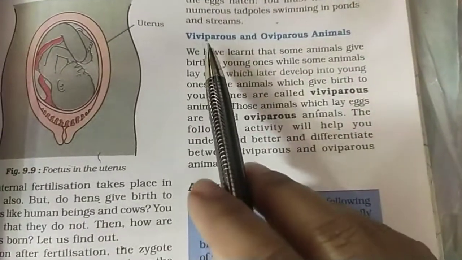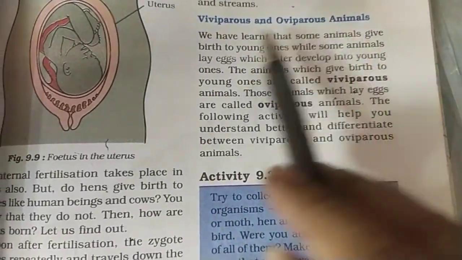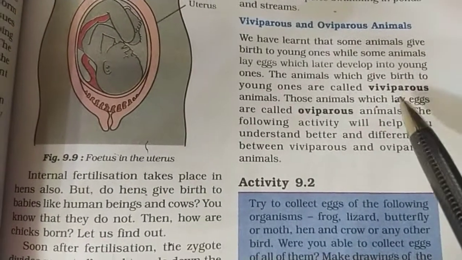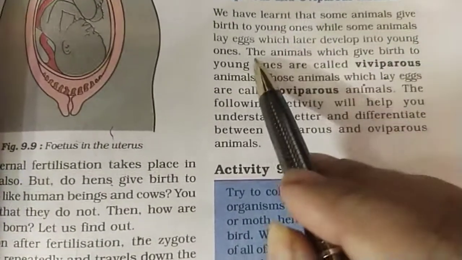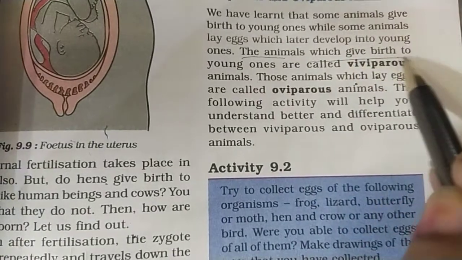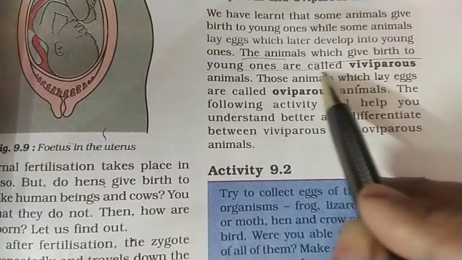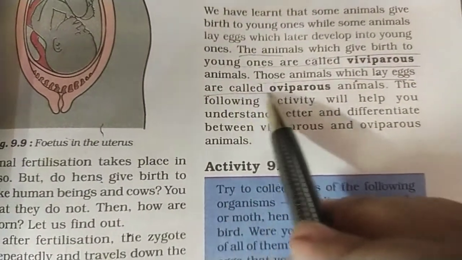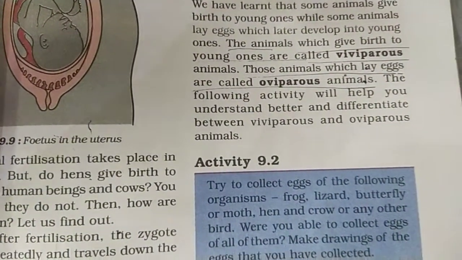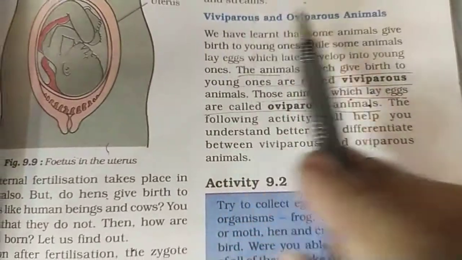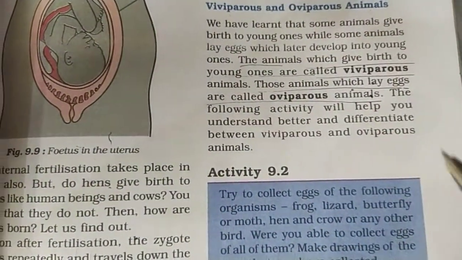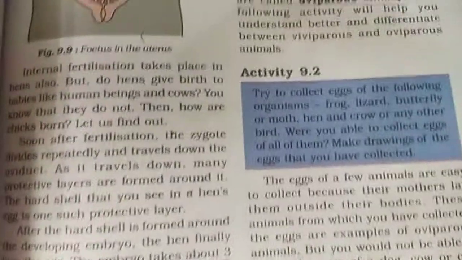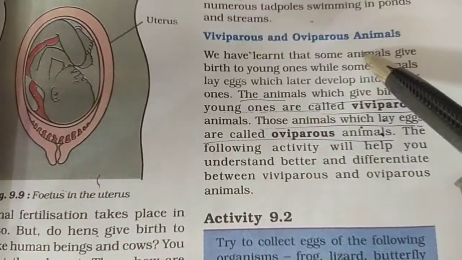Now the next topic is viviparous and oviparous animals. You all know that viviparous are those animals which give birth to young ones. The animals which give birth to young ones are called viviparous. Those animals which lay eggs are called oviparous animals. So this is the main difference between viviparous and oviparous animals. So today we discussed the development of embryo and the viviparous and oviparous animals.